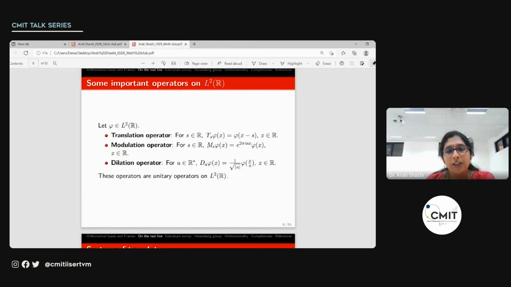Now for the modulation operator, the modulation by s of phi at x is phi of x multiplied by this term. And for the dilation operator, for any non-zero real a, dilation by a of phi at x is given by 1 by square root of mod a times phi of x by a. This is just a normalization factor so that we have a unitary operator, an isometry. These three operators are unitary operators.